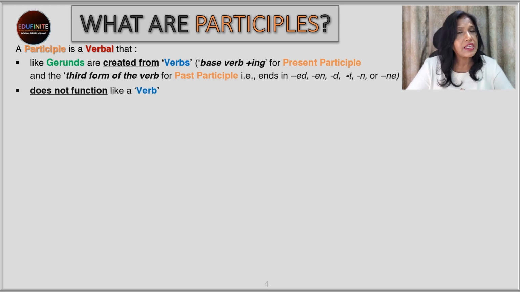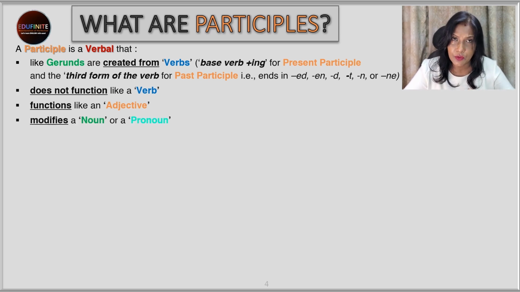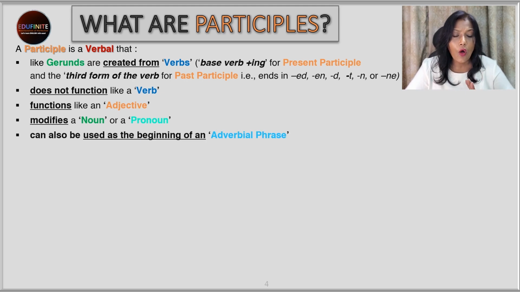Now again, though it looks like a verb, it will not function as a verb. What will it function as? It will function like an adjective. So it's going to play again, this is another actor. So the participle will be acting the role of an adjective. Now, what does an adjective do? So it will modify a noun or a pronoun and can also be used as the beginning of an adverbial phrase. So these are the two places where you can use a participle.